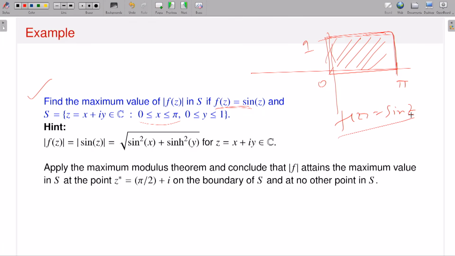In particular, it is actually entered in the interior of S. What is the interior of S? Except the boundary, in the interior it is an analytic function. It is continuous on S, so therefore I can apply the maximum modulus principle.